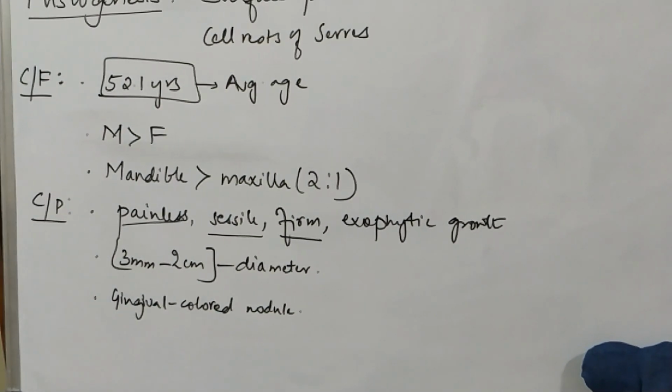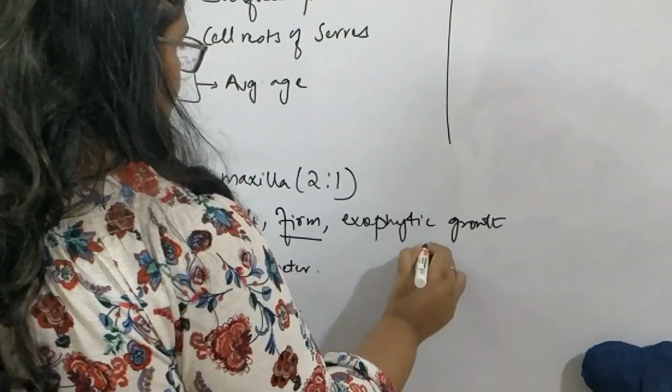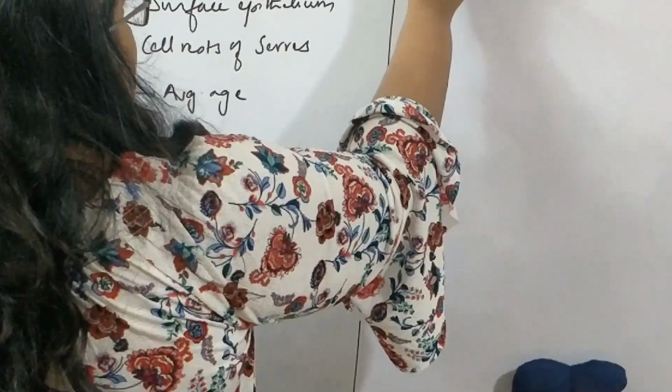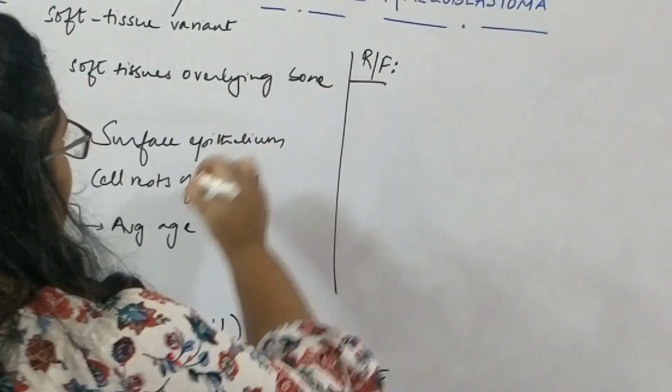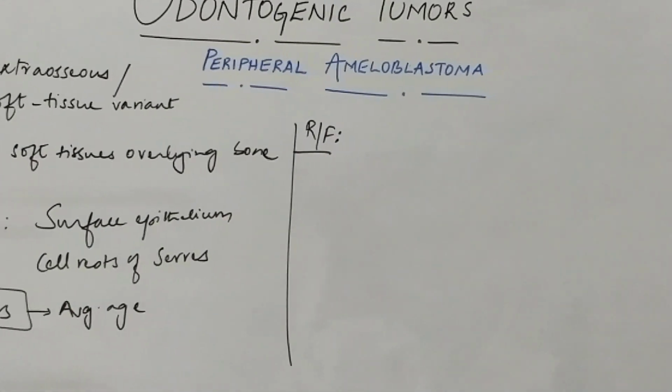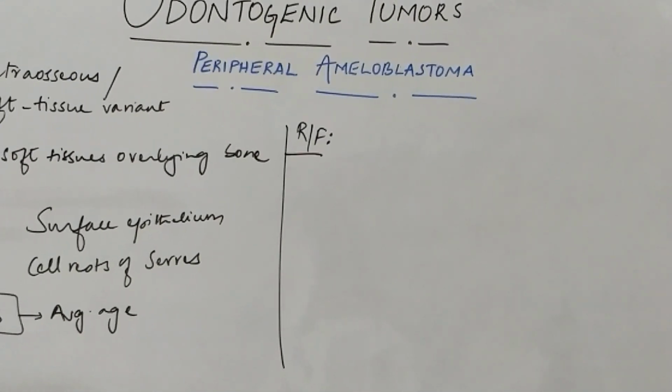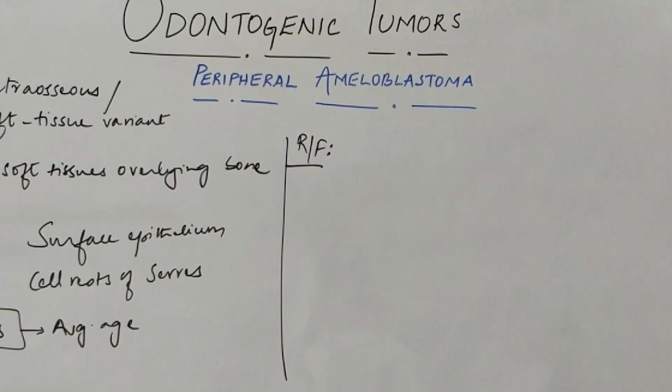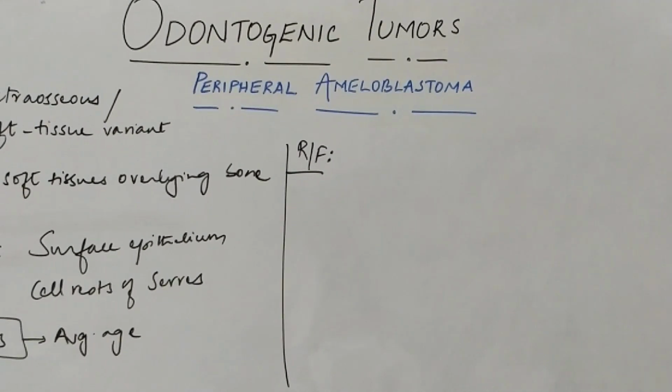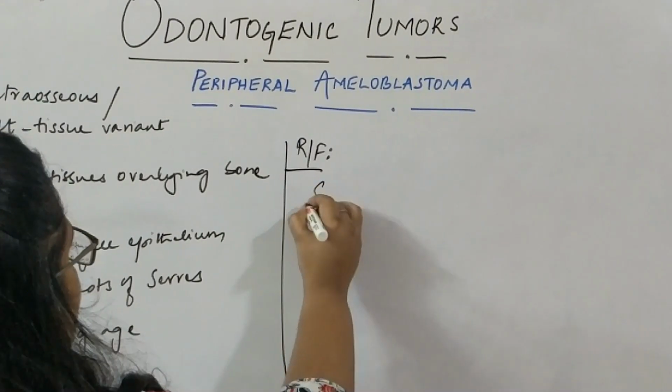Next, coming to the radiographic features. Since it is a soft tissue lesion, there is not much radiography to discuss here, because the bone is not involved. But sometimes, if the lesion is a bit large, it might cause superficial bony erosion.